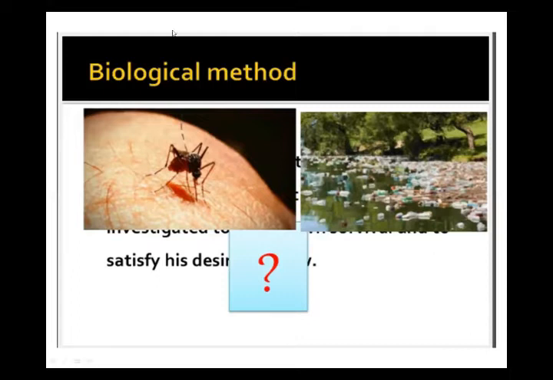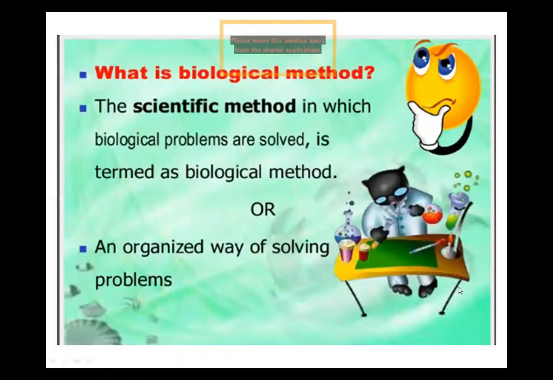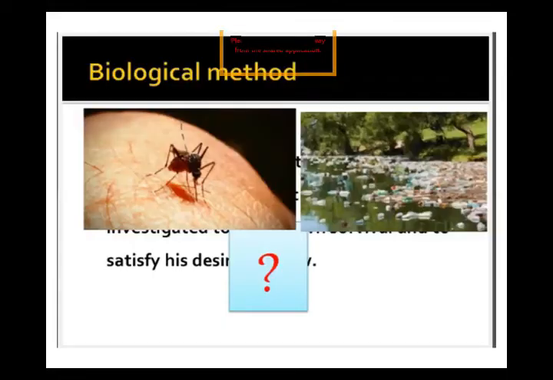Okay, beta. And now we have the next topic. I am starting the biological method. You know, nowadays we are facing many problems. What is the biological method? Bio means life. If we have any problems, what is the biological method?